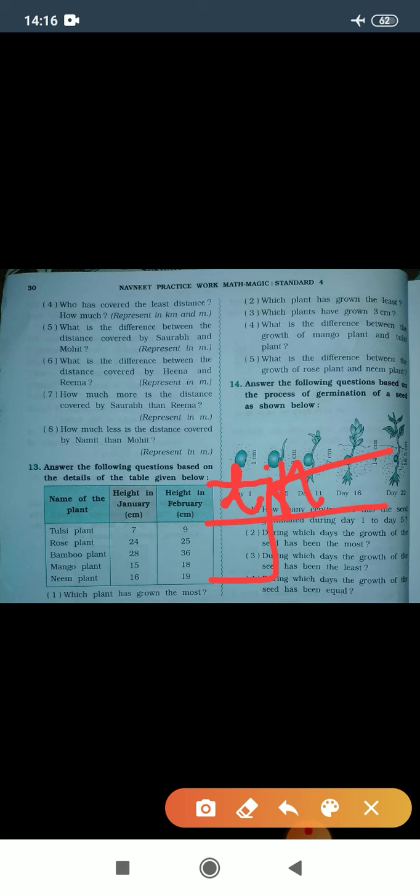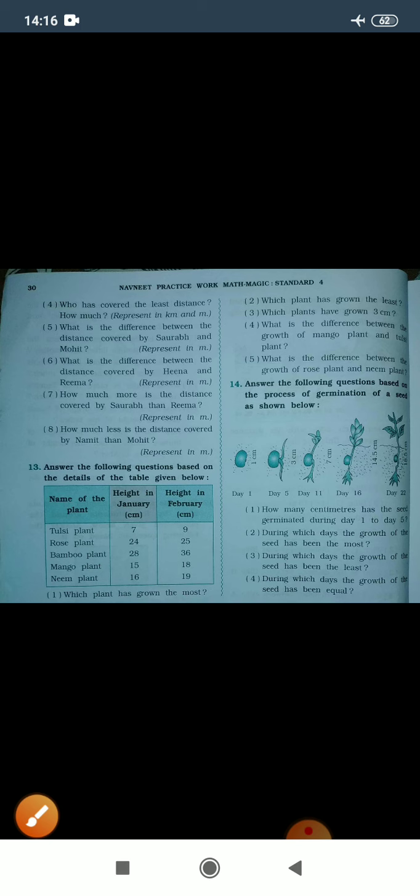In this we need to find out the difference of the height raised from January to February. Simply 9 minus 7, 2; 25 minus 24, 1. So with the help of subtracting we need to find out the difference of heights from January to February. Let's start.